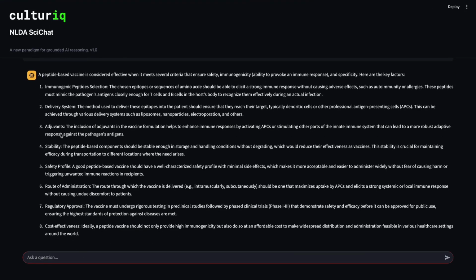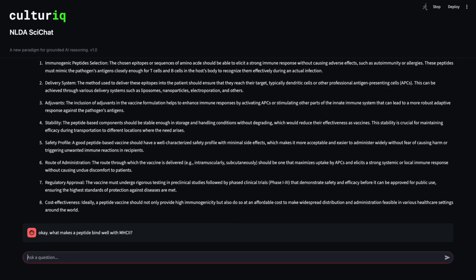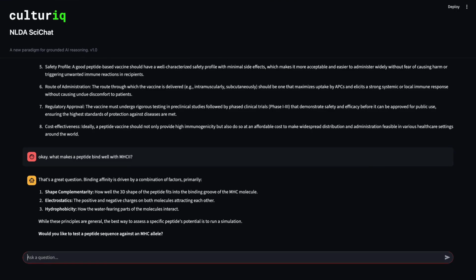Nice. It gives a verbose answer based on existing scientific literature. Now let's get more specific. Let's ask it about peptides and MHC receptor interaction. Now instead of giving a guessed answer, it is actually asking you to run a simulation.